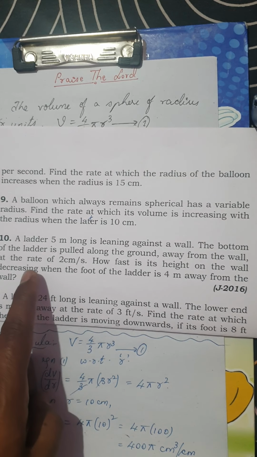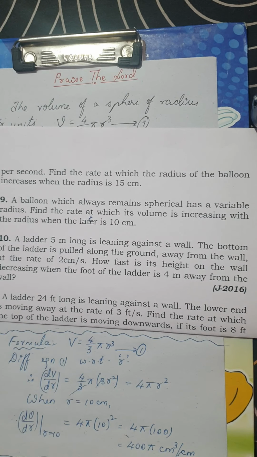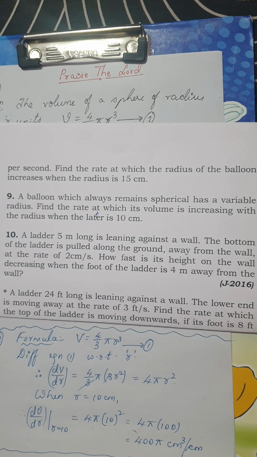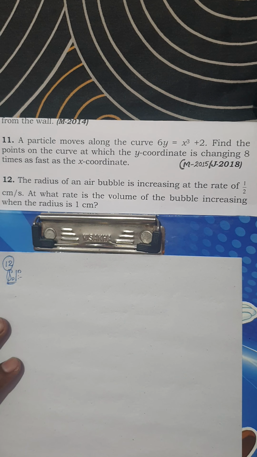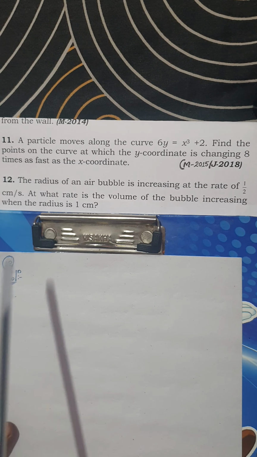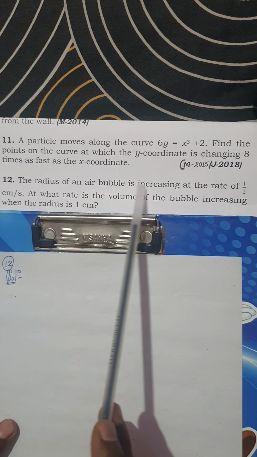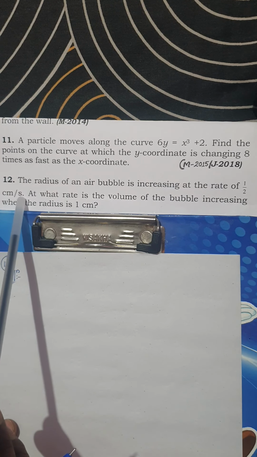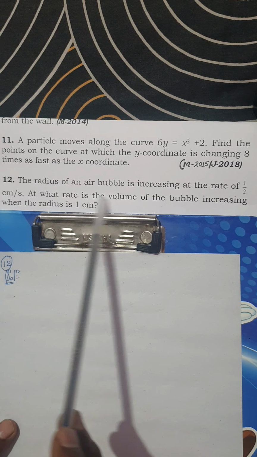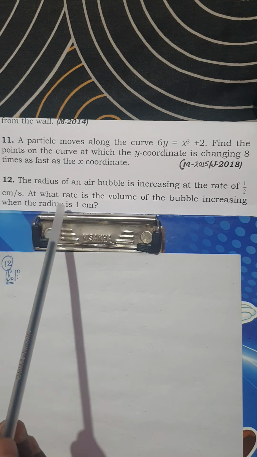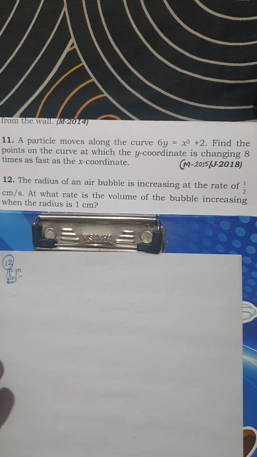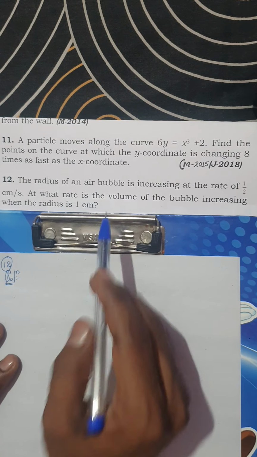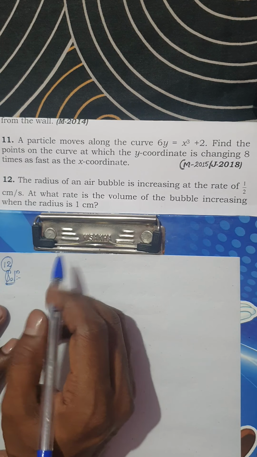Okay. So the 10th question and the 11th question, the ladder problems, are already solved. These are all 5-marker questions. Now we're moving on to the next one. The next question I have is the 12th question. The radius of an air bubble is increasing at the rate of 1 by 2, that is half centimeter per second. At what rate is the volume of the bubble increasing when the radius is 1 centimeter? Remember, this question is pertaining to the radius of the air bubble. Okay, we are considering it as a sphere.